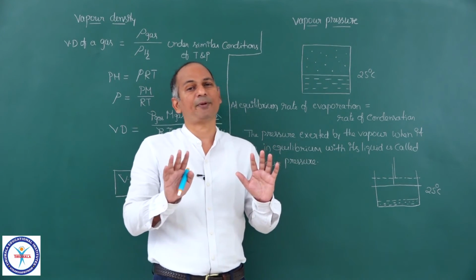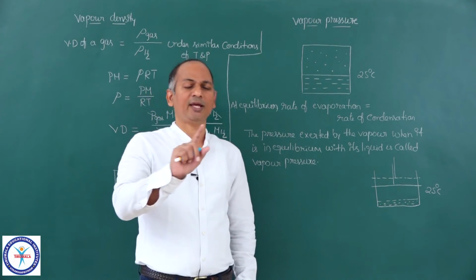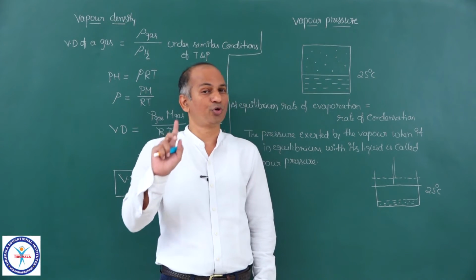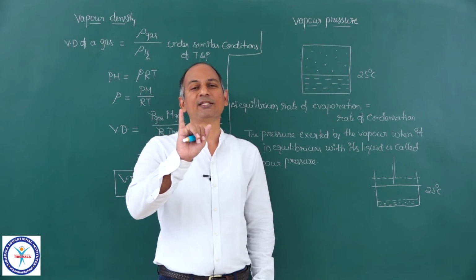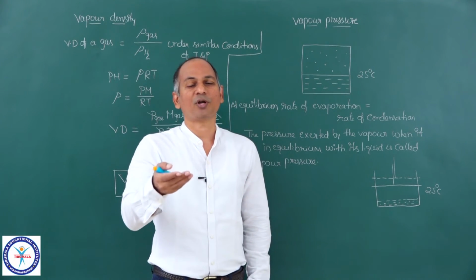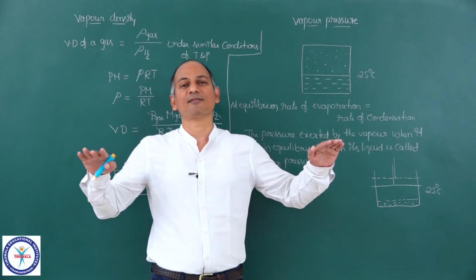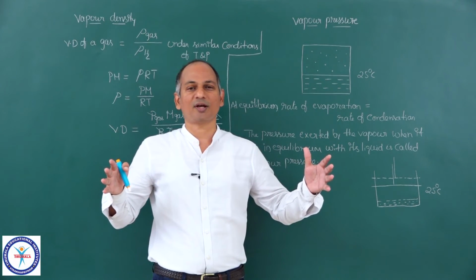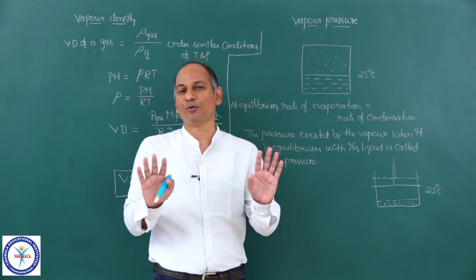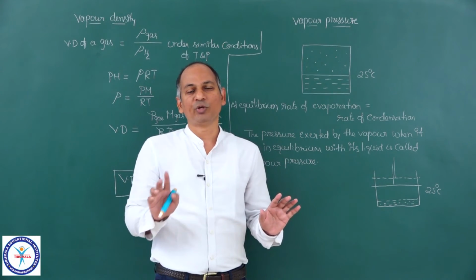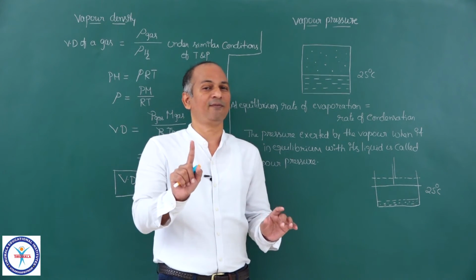You cannot change the vapor pressure of a liquid at a given temperature. You take a pure liquid, any liquid but in pure state, you don't change the temperature and vapor pressure is not changed. Whatever you want to do, you do. You increase the volume, decrease the volume. You add more water, you remove some water. You increase the surface area of the vessel. Keep the amount of water constant, but you increase the surface area of the vessel. Or you decrease the surface area of the vessel. No effect on vapor pressure. You can change vapor pressure of a pure liquid only and only with temperature.